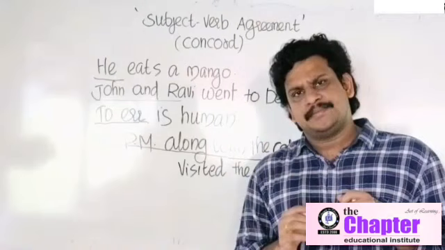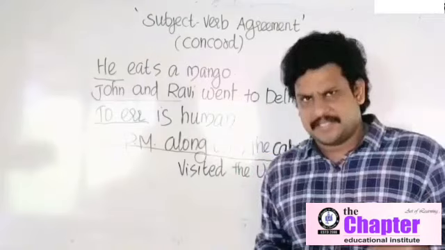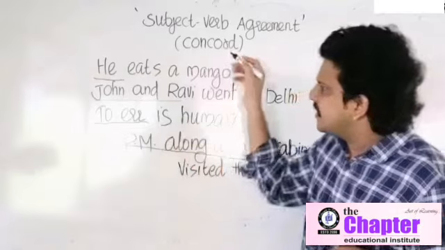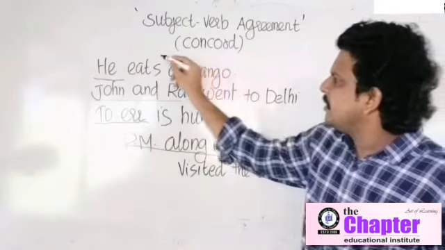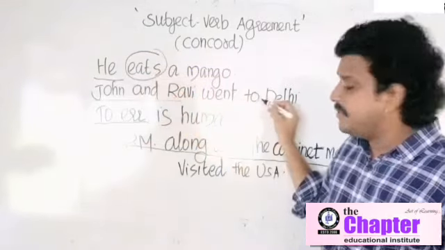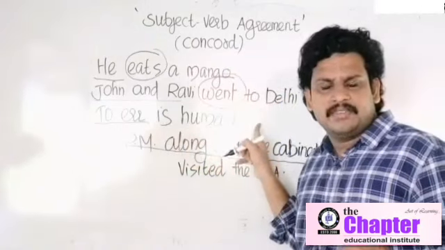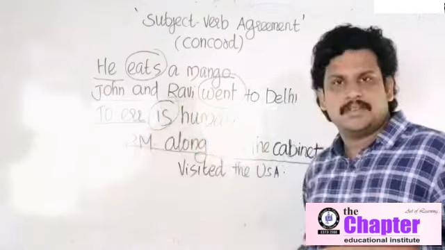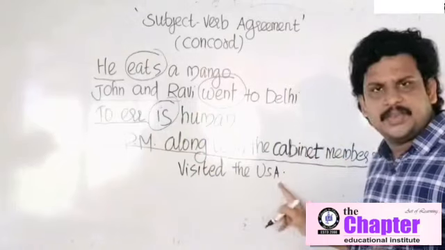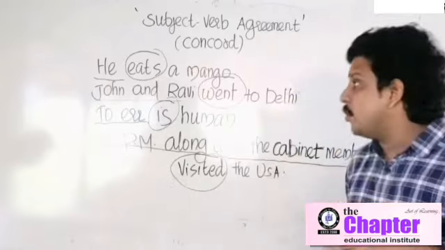Have you heard the word verb? If you want to identify the subject, you have to identify the verb first. That is the best method to identify a subject. Which is the verb in this sentence? Eats. He eats a mango. Eats is the verb. John and Ravi went to Delhi. Which is the verb here? Went. To err is human. Which is the verb here? Is the verb. Okay. The Prime Minister along with the cabinet members visited the USA. Which is the verb here? Visited. So it is very easy to identify the subject now.